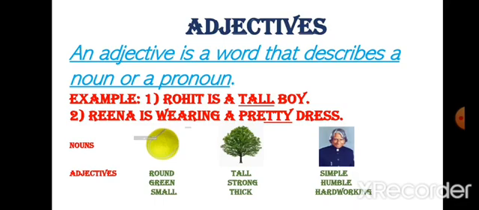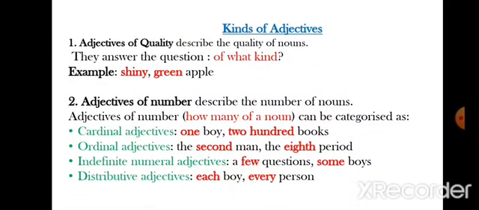Alright, so let's move on to the kinds of adjectives. Adjectives are of 5 kinds. Number 1 is adjectives of quality. Adjectives of quality describe the quality of nouns. They answer the question of what kind. Like for example, you see shiny green apple. What kind of apple it is? Shiny green. So both shiny and green are telling us about the apple. So shiny and green are adjectives of quality because they are telling us about the apple, what kind it is.